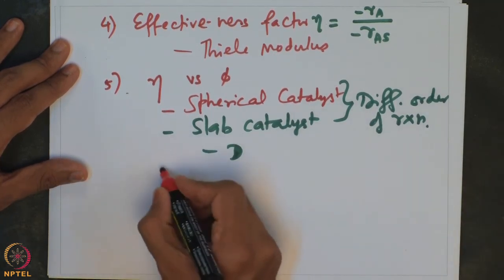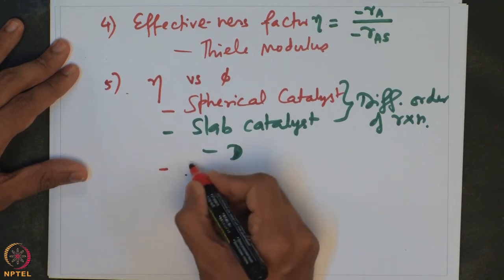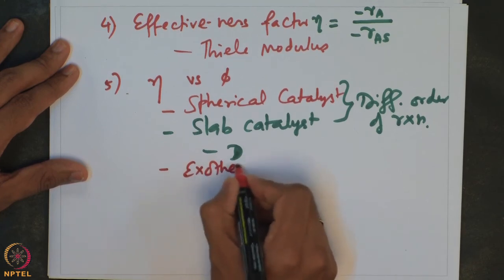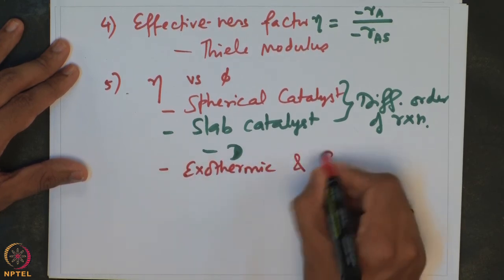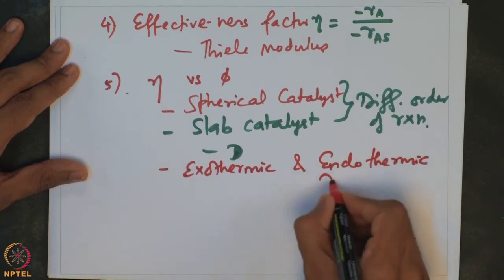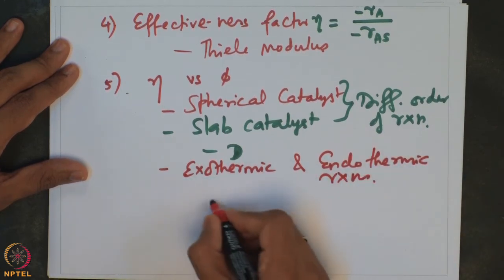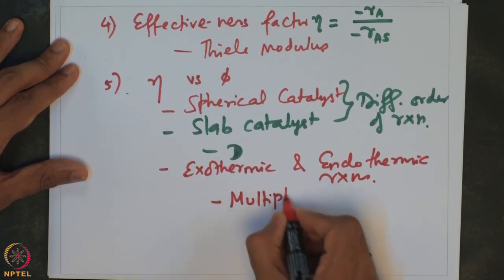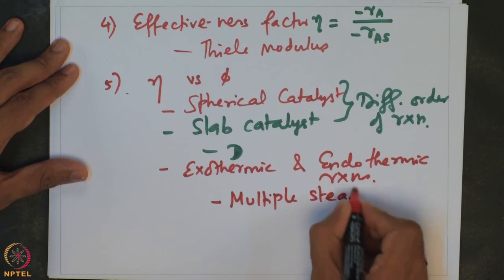And then we also looked at an important case of eta versus phi for exothermic and endothermic reactions, and we observed an important characteristic feature, which is the presence of multiple steady state solutions.